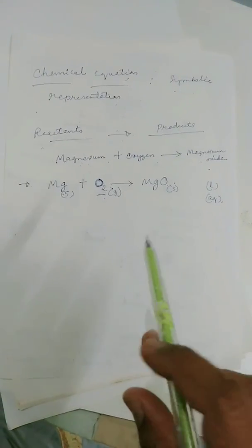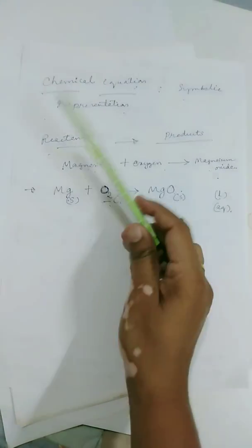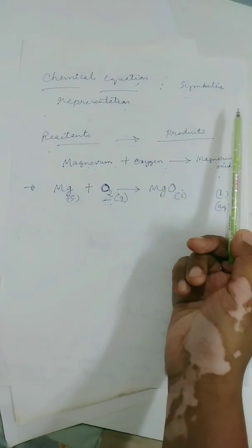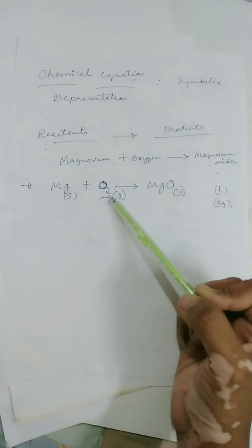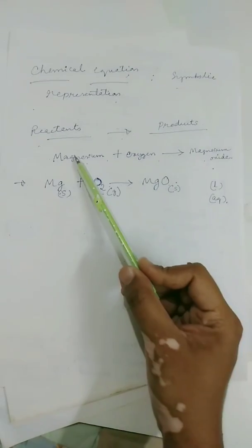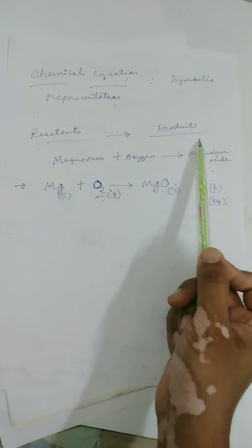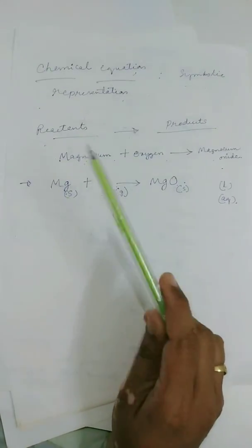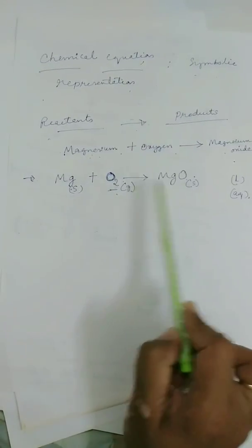Hope you are following this, children. So what is a chemical equation? It is a symbolic representation of a chemical reaction that is happening by using various words or symbols and formulae of various reactants and the corresponding products that are formed. So the chemical equation that shows the chemical reaction needs to be balanced.